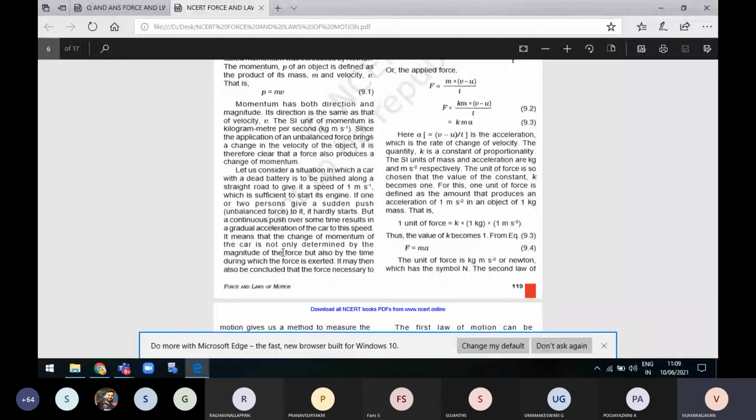The car is to be pushed along a straight road to give it a speed of 1 meter per second, which is sufficient to start its engine.